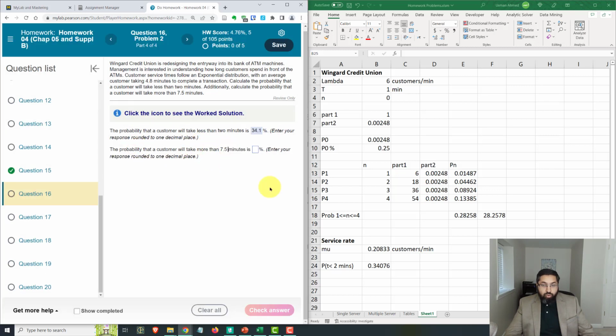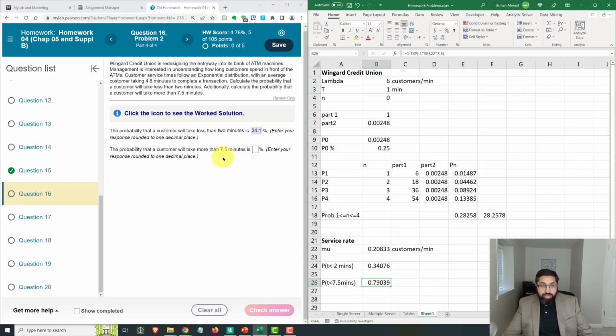And now the probability that it will take more than 7.5 minutes. That's very interesting. We can find the probability that something takes less than 7.5 minutes. We'll do that first. That's going to be the same formula, except we have to make sure we use this mu, so let's lock it in with dollar signs, except the 2 minutes is going to become 7.5 minutes, right? So probability less than 7.5 minutes.